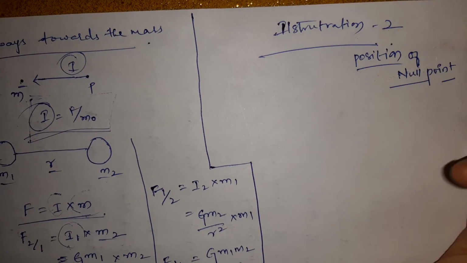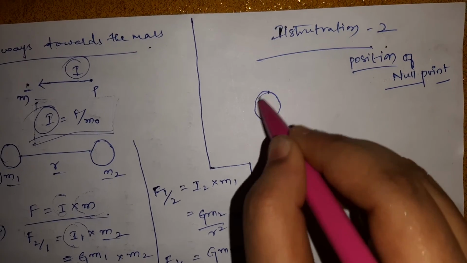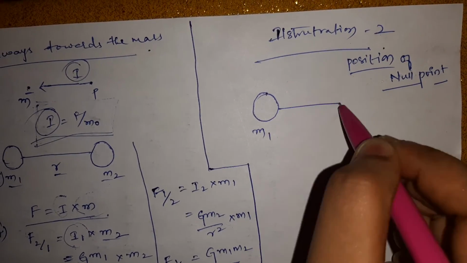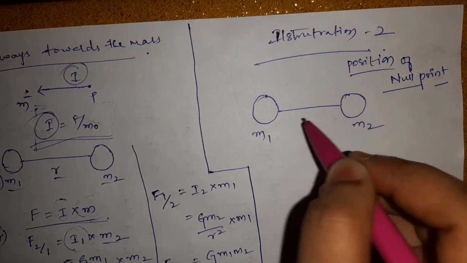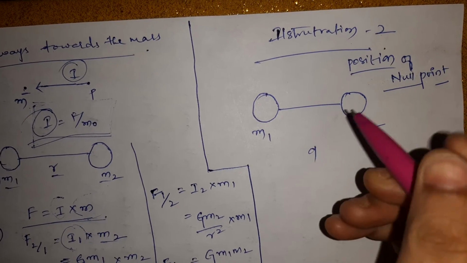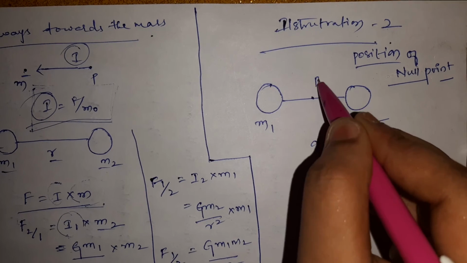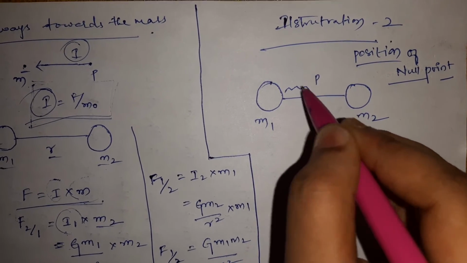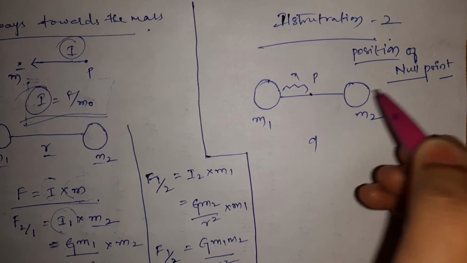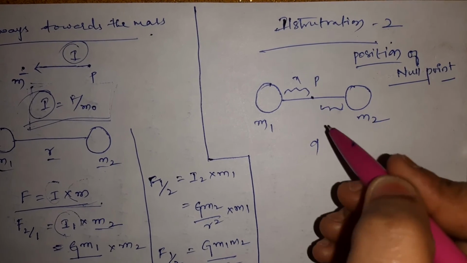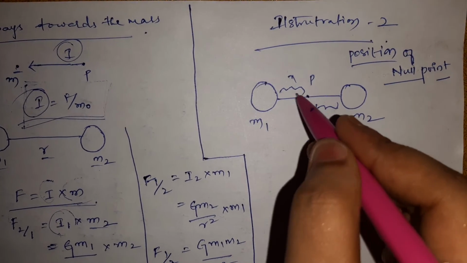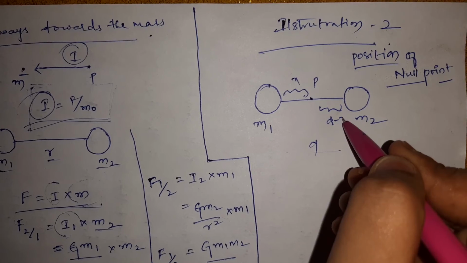Let us consider as before that m1 and m2 are separated by a distance d. We don't know the null point. Let the null point be located at point P, which is a distance x from mass 1. Then what is the distance here? Total distance is d and this is x, then this is d minus x, right?